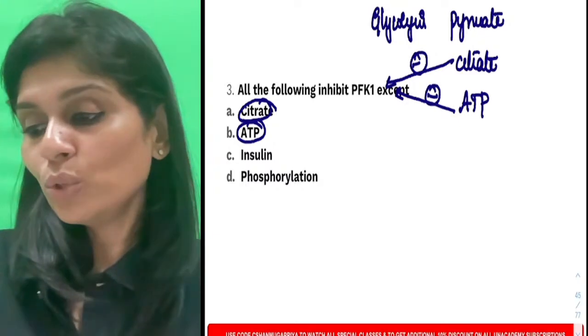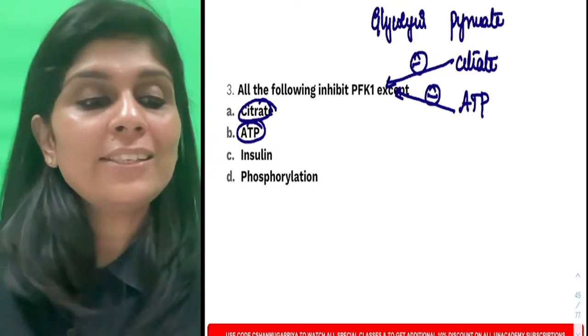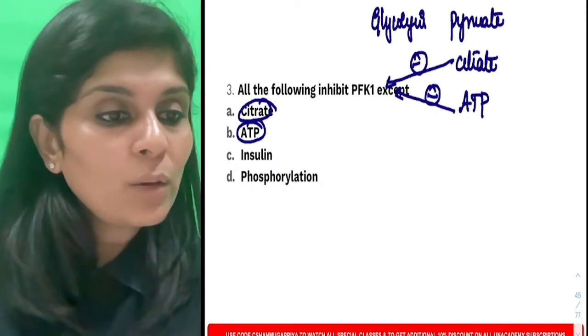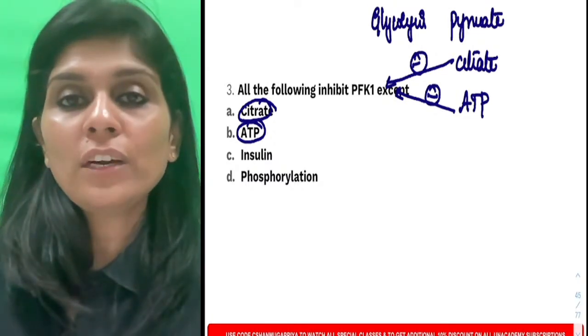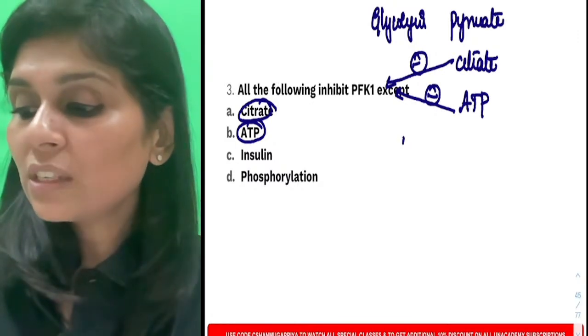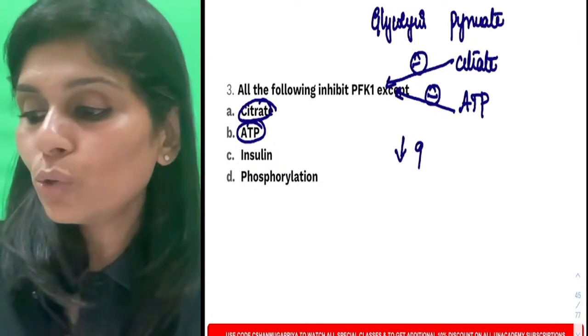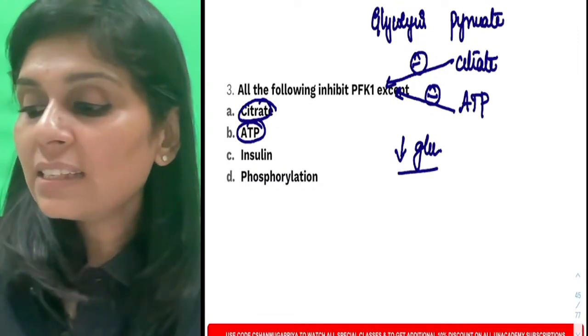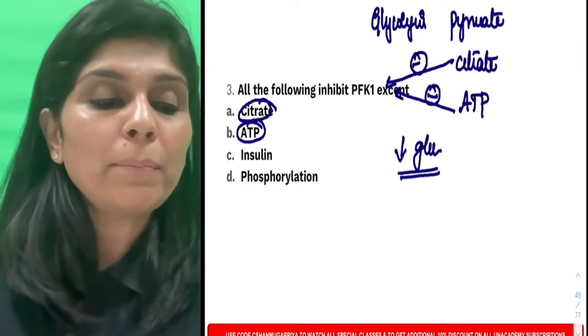My next question to you is, phosphofructokinase 1, does it increase or decrease the blood glucose? Can any one of you tell me the answer? Phosphofructokinase 1 uses glucose, right? Glycolysis uses glucose, so it decreases blood glucose. If it decreases blood glucose, it is stimulated by which hormone?